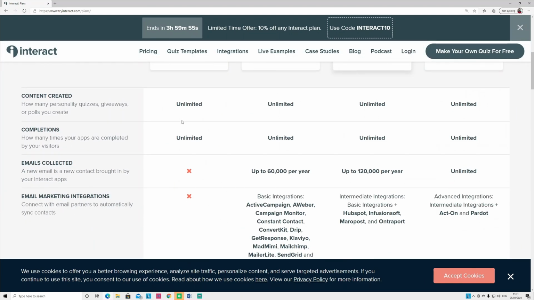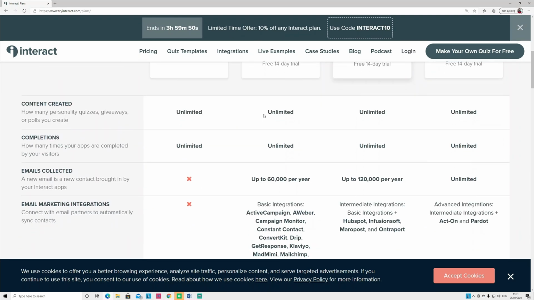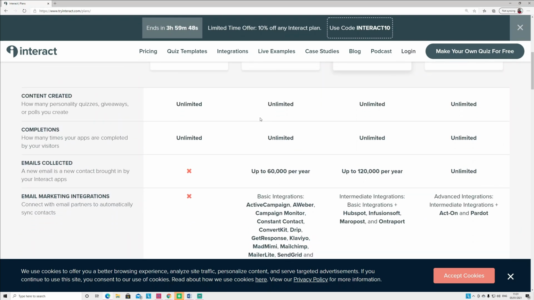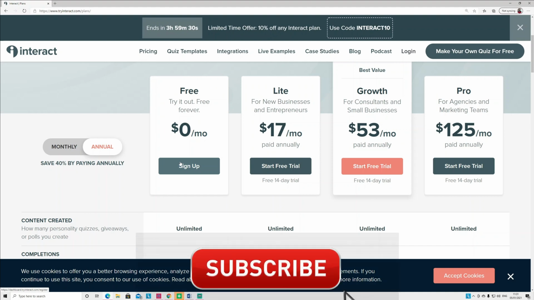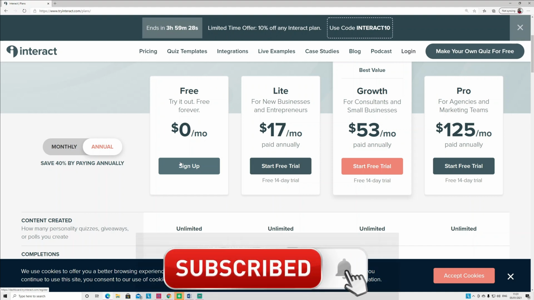You can create unlimited quizzes here, but if you want to collect email addresses, then you need to go with the paid version. But if you are making money in the future using CPA marketing, then you can go with the second method. You can collect their email address, so you can do email marketing separately. But for the initial stage, this is one of the best websites to start. So Facebook or Pinterest or Twitter, any social media won't block your link, because the affiliate link inside the quiz won't be blocked on any social media, guys.